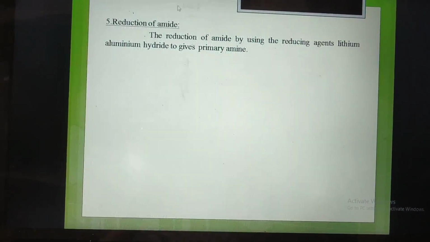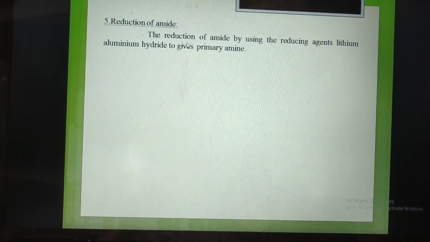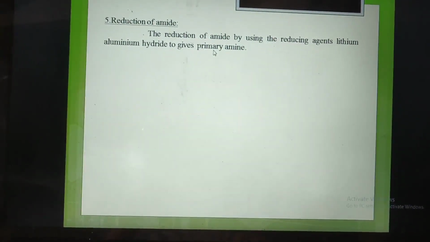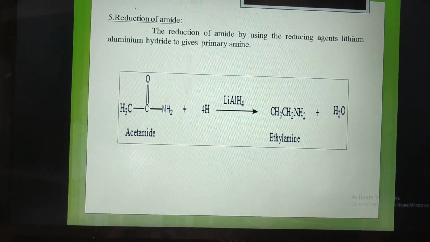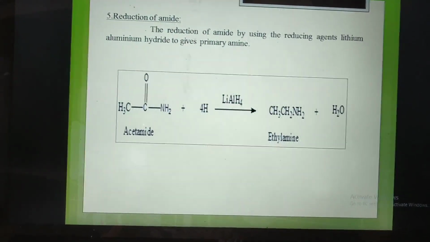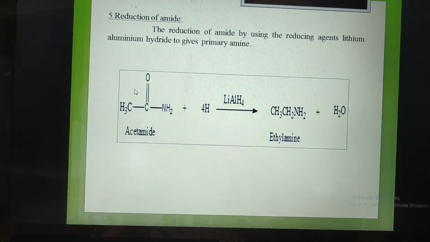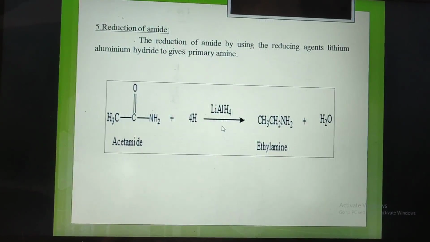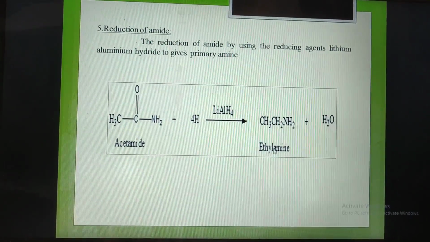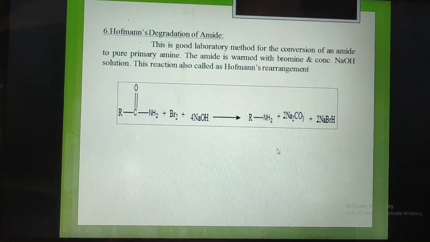Next, reduction of amide. Reduction of amide by using the reducing agent lithium aluminum hydride gives a primary amine. Same method: we use only the amide, which reacts with 4 molecules of hydrogen in the presence of a reducing agent, forming ethylamine and water.